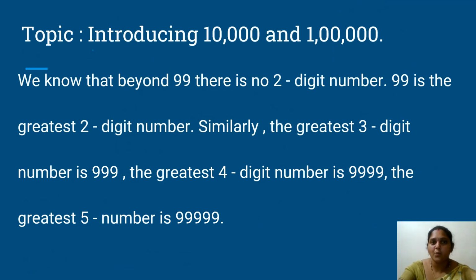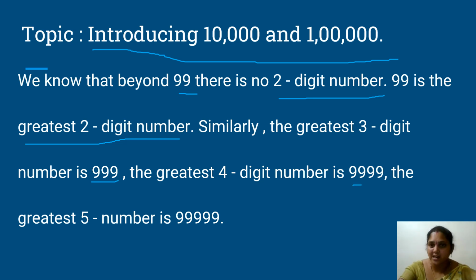Now we will see how we got 10,000 and 1 lakh. We know that beyond 99 there is no two-digit number. 99 is the greatest two-digit number. Similarly, the greatest three-digit number is 999. The greatest four-digit number is 9999. The greatest five-digit number is 99,999. If you observe here, after 99 we don't have any two-digit number. That's why it became the greatest two-digit number.